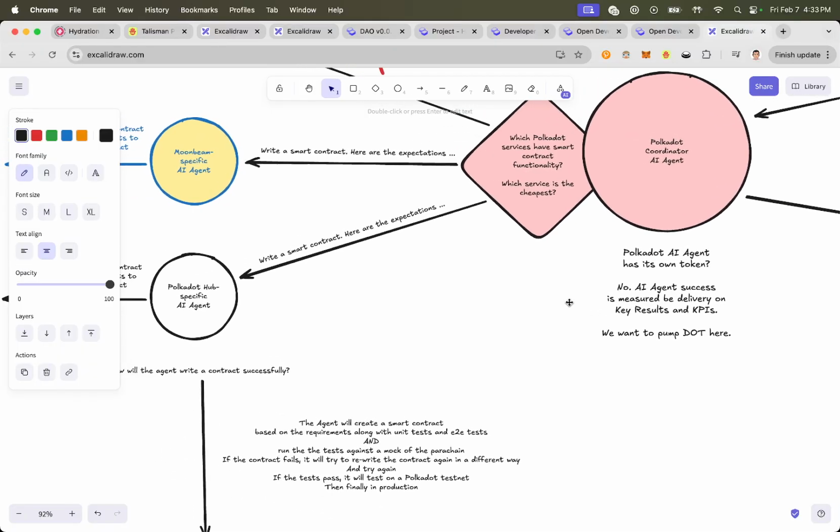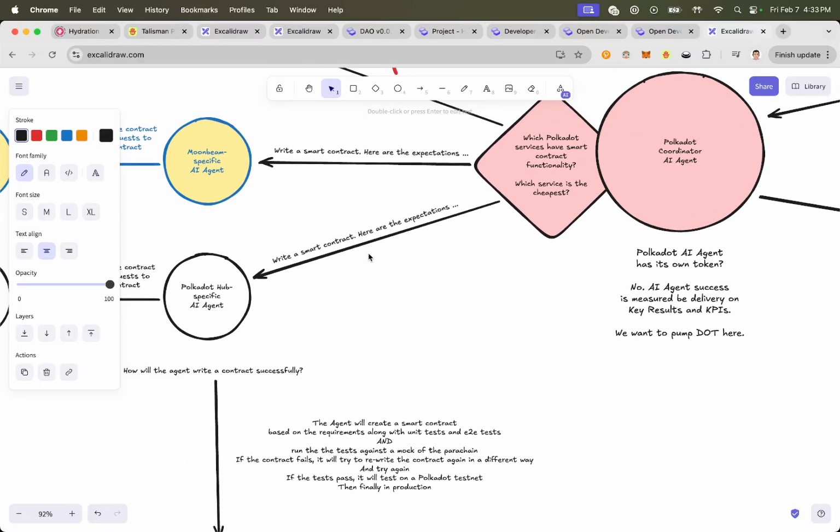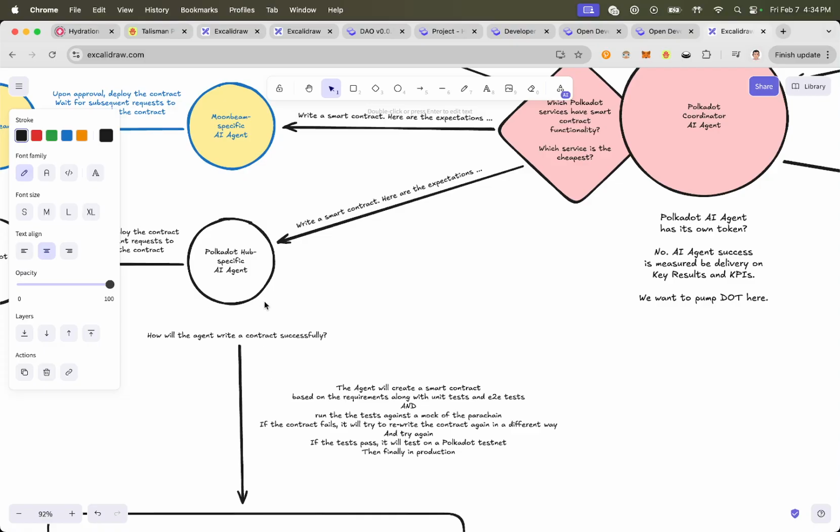So how do we get the smart contract, right? Say it's build a custom DAO or build a custom DEX. How do we know that this AI agent here is going to deliver on that? That it's going to give you something that works, right? How many of us have interacted with OpenAI and it's given us faulty Substrate code or faulty code, right? So that's where the success is going to be here, in my opinion, of it giving us working code that actually works. It's based on an expectation.